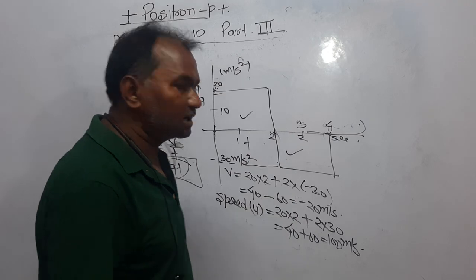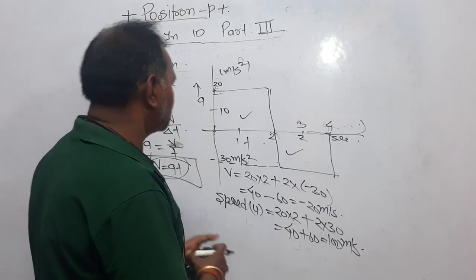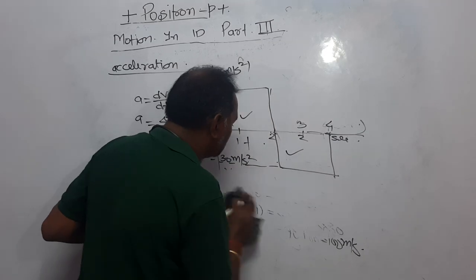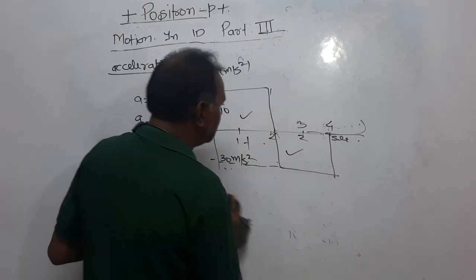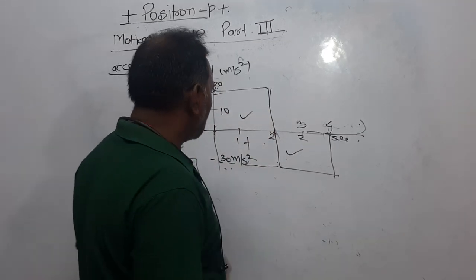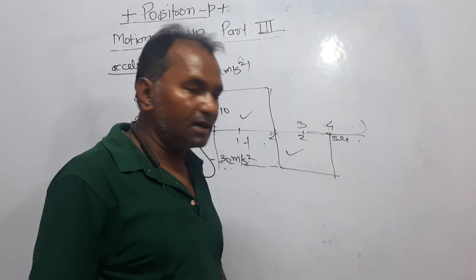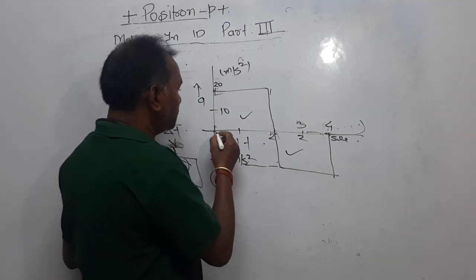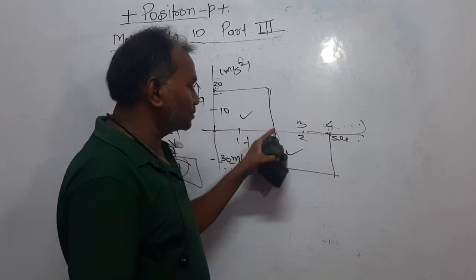Dear students, it is important that we discussed the velocity or average velocity or average speed from 0 to 4 seconds. What happens? What will be the average velocity from 0 to 2 seconds?